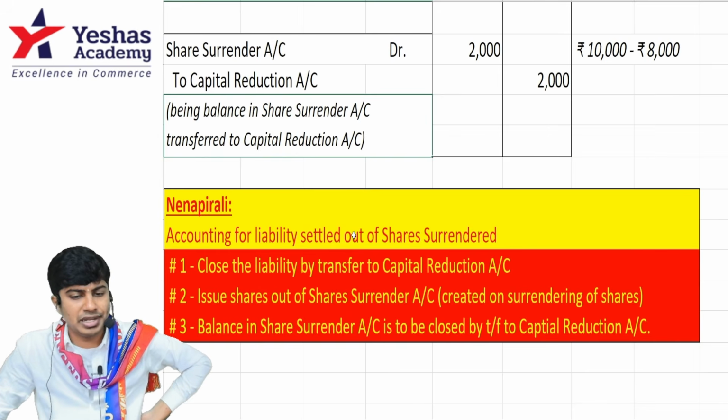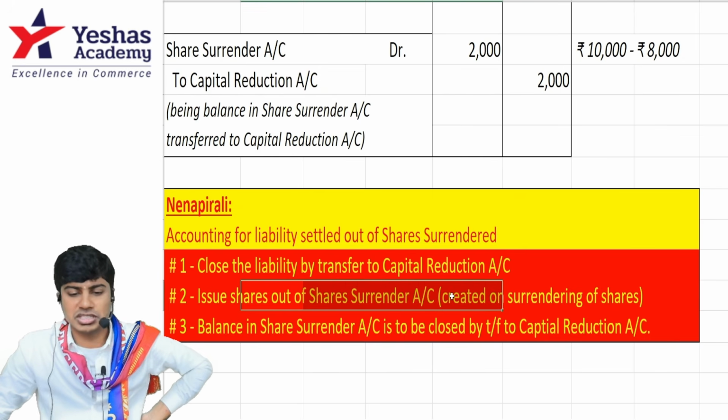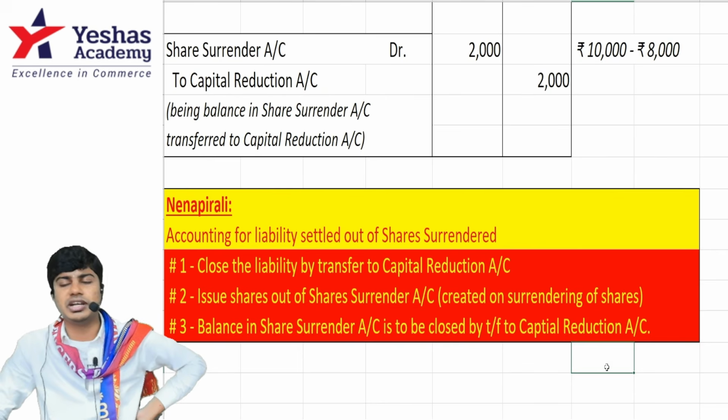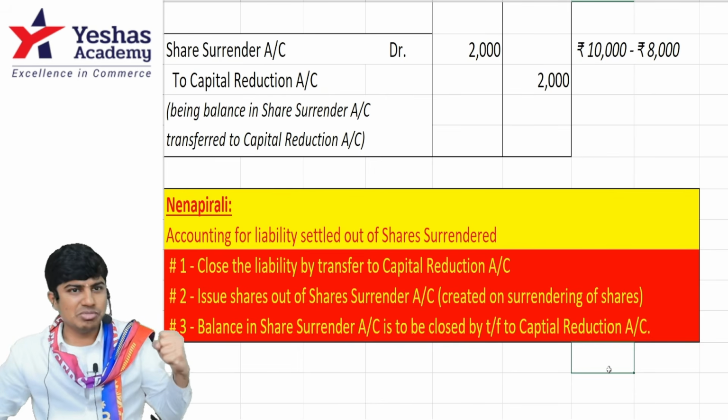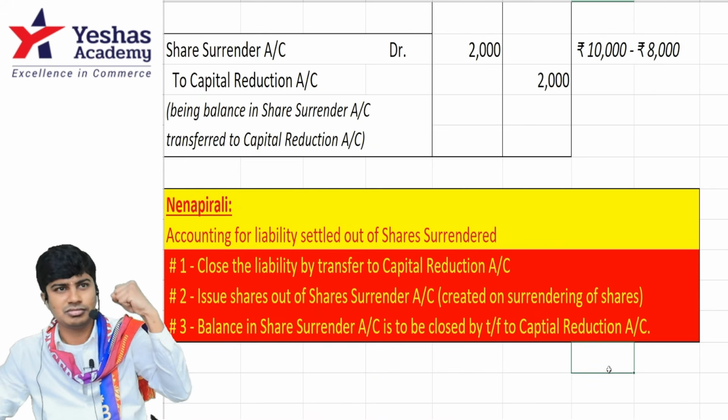Read this point lastly. Accounting for liability settled out of shares surrendered. First, close the liability by transfer to capital reduction. Second, issue shares out of shares surrendered created on surrendering the shares. Balance in share surrender account is closed by transfer to capital reduction. Same thing I've told several times because I don't want you to make mistakes in the exam.